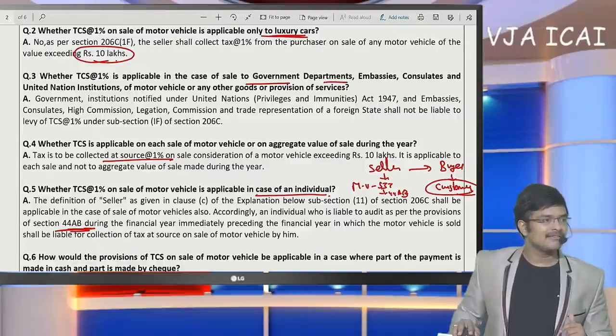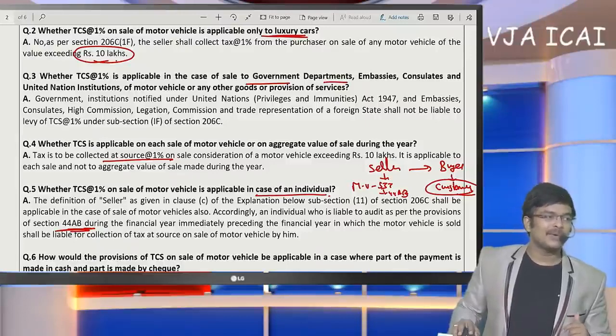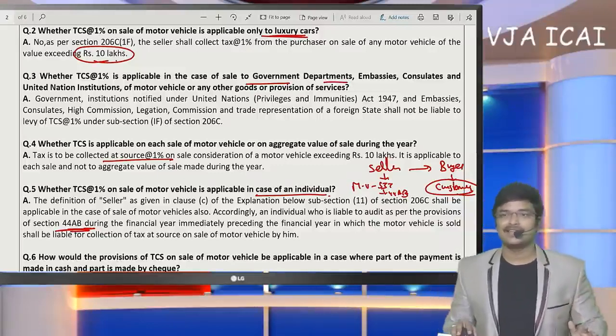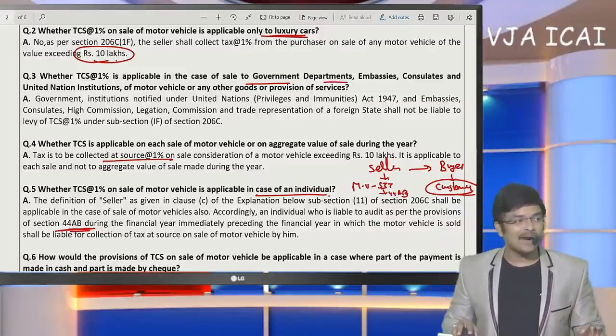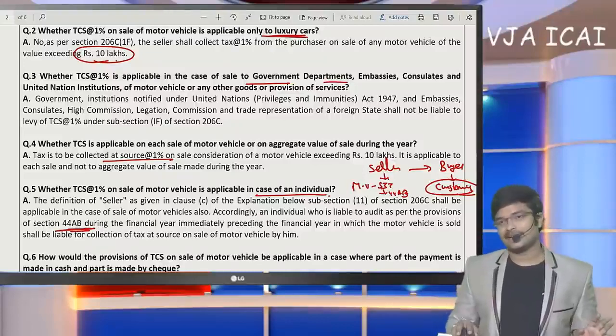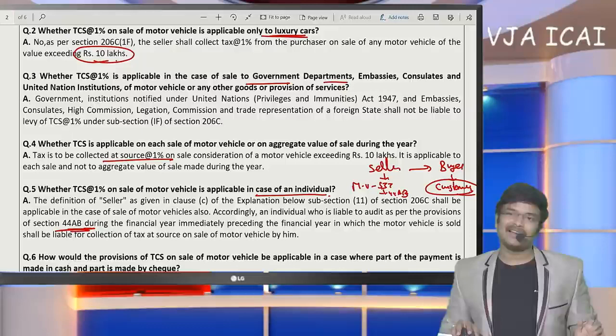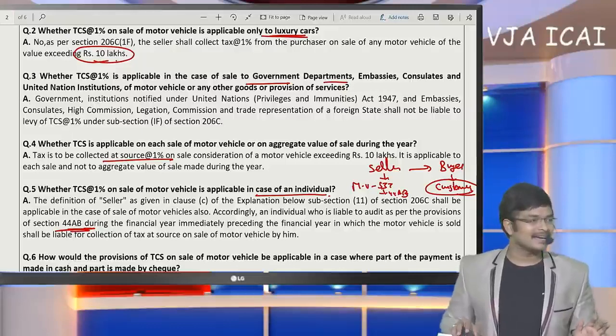Sir, if you make payment to government, then there is no TDS. If you make payment to a local authority, TDS has to be deducted because they have PAN. Government does not have PAN. Local authority will have PAN. Based on that, we can deduct TDS. Okay. Next.